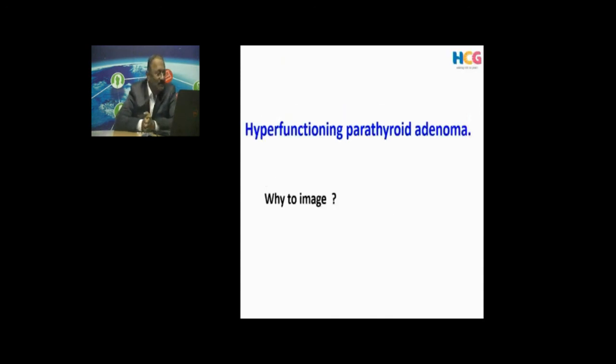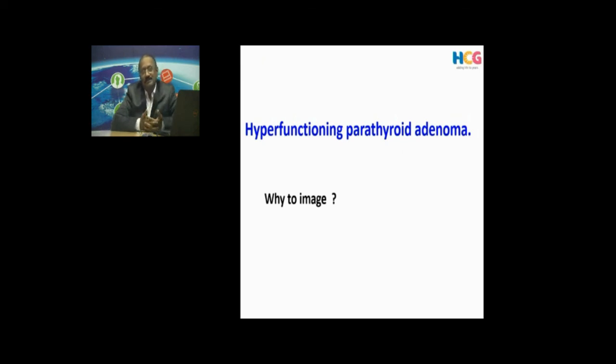Very briefly, even though I'm talking about thyroid here, I'll tell you about hyperfunctioning parathyroid glands, because I thought I'd include this also for your information. Hyperfunctioning parathyroid adenoma: you will come across certain patients with repeated nephrocalcinosis, pancreatitis, gallstones. Then you may suspect a metabolic abnormality. You will do a calcium assay, and if it is high, you may do a parathormone. If parathormone is high and calcium is also high, then you know that this patient may be having a parathyroid adenoma.